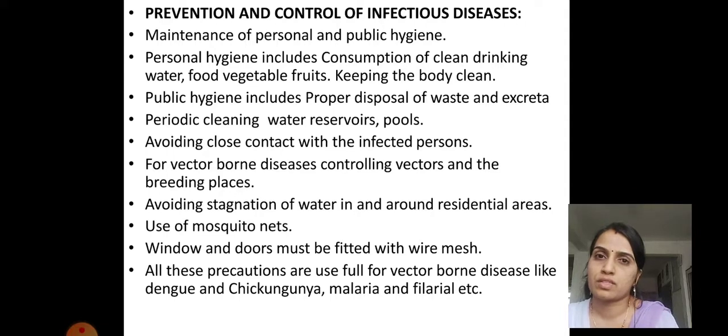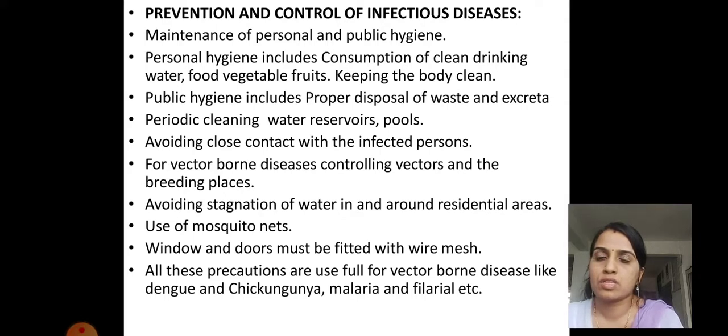Use of mosquito nets is an important thing. To avoid infection caused by mosquitoes, we have to avoid their entry. Using a mosquito net is one of the best methods to avoid getting infection from mosquitoes. Windows and doors must also be fitted with wire mesh, so that mosquitoes won't get inside the home.